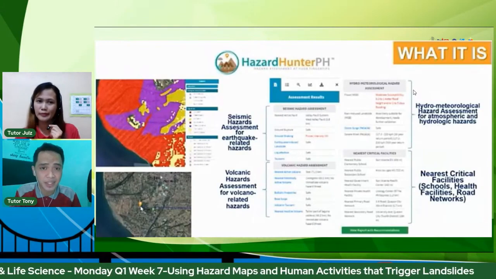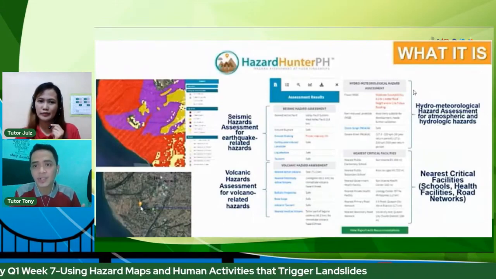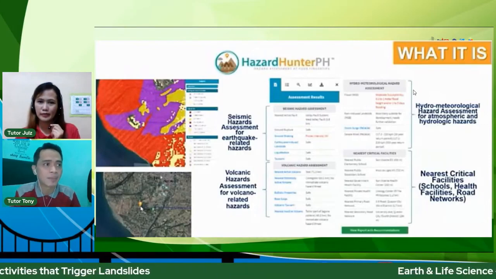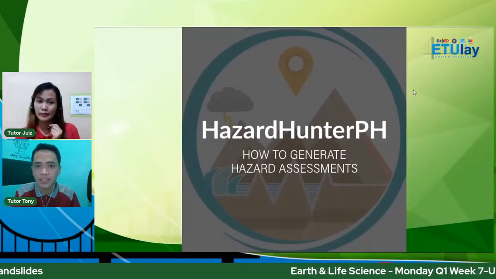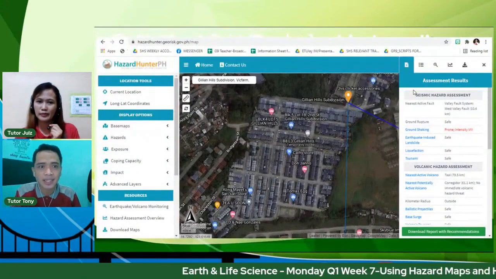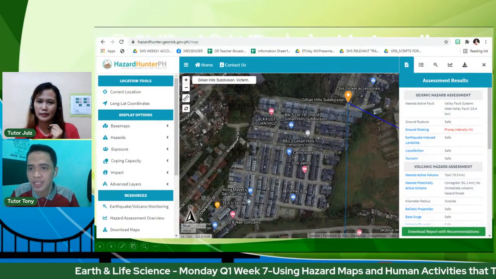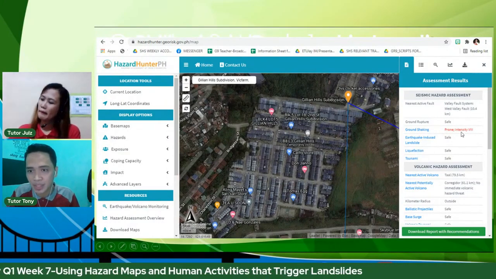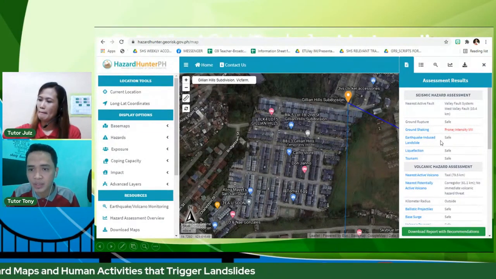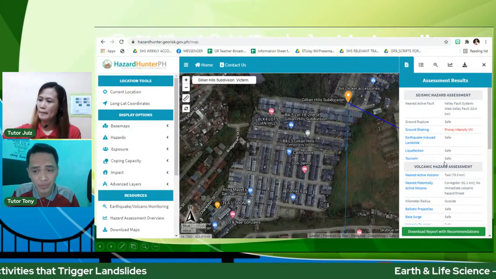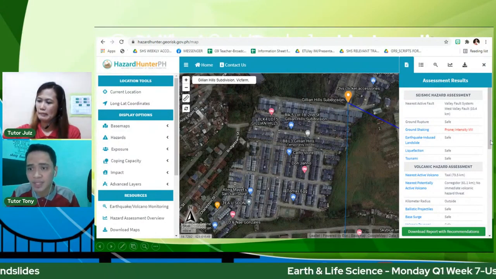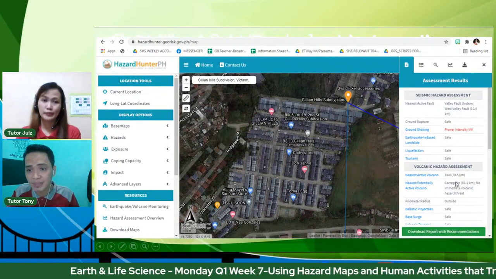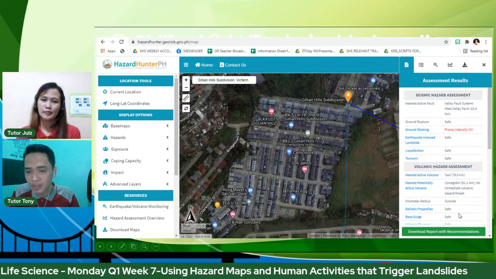So may seismic hazard, so earthquake, volcanic hazard, we also have hydrometeorological, real-time po yan. You can use that kapag may mga banta tayo ng typhoons. Ayan, I tried it sa location namin dito sa Caloocan. So nearest active fault sa amin would be the Valley Fault. Ground shaking, we are prone, lalo na kapag mataas yung intensity. We are safe naman sa earthquake-induced landslide, liquefaction, and tsunami because of our location. Sa volcanic hazard, it will tell you also kung ano yung pinakamalapit na volcano. Sa amin, ang Taal ang pinakamalapit. We are safe naman with the other volcanic hazards.